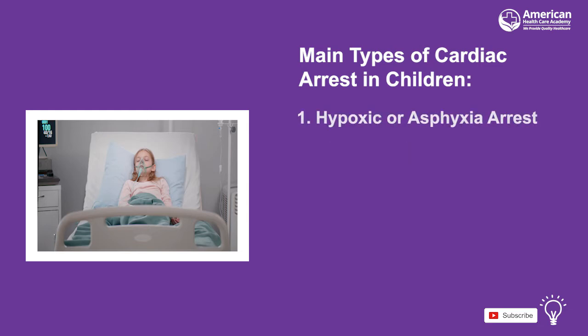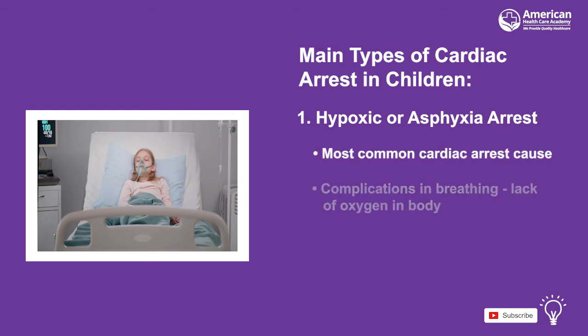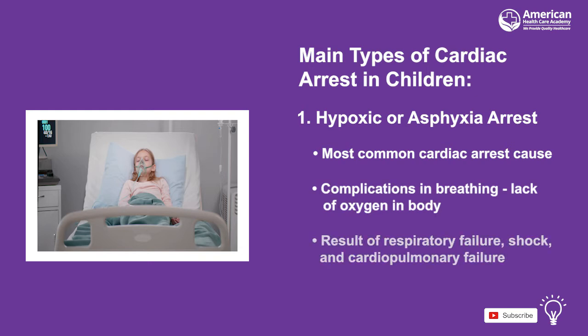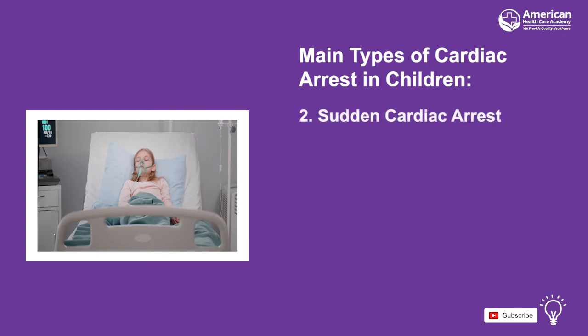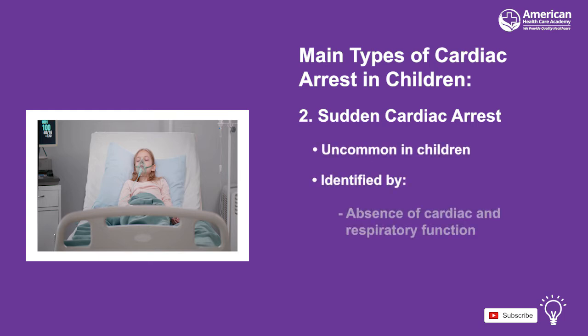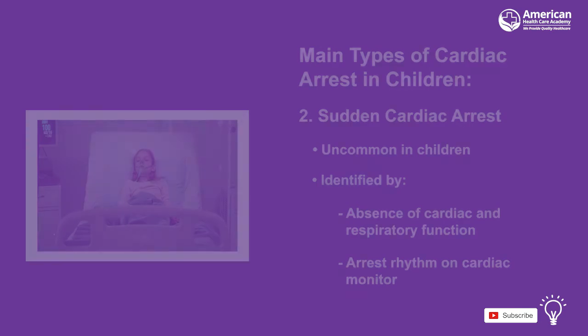There are two main types of cardiac arrest that present in children: hypoxic or asphyxia arrest and sudden cardiac arrest. Asphyxia arrest is the most common cause of cardiac arrest in children, and it happens when there is a lack of oxygen in the body as a result of complications in breathing caused by respiratory failure, shock, and cardiopulmonary failure. Sudden cardiac arrest, however, is not common in children. It is identified by the absence of cardiac and respiratory function or by the arrest rhythm on the cardiac monitor.